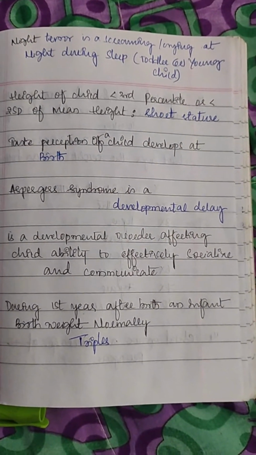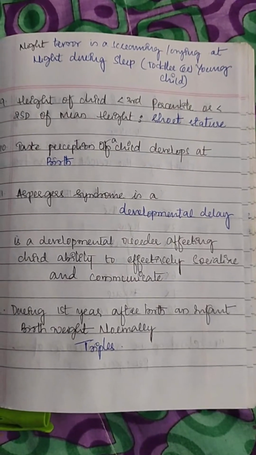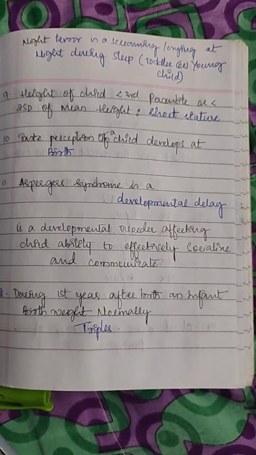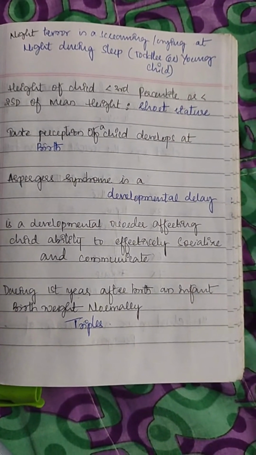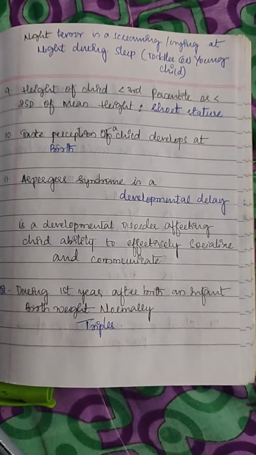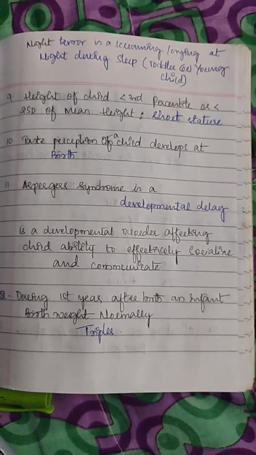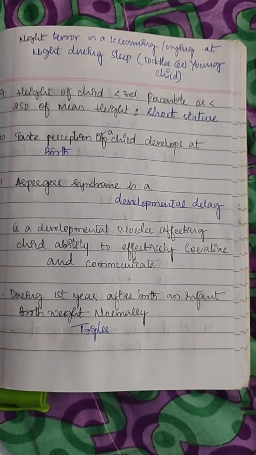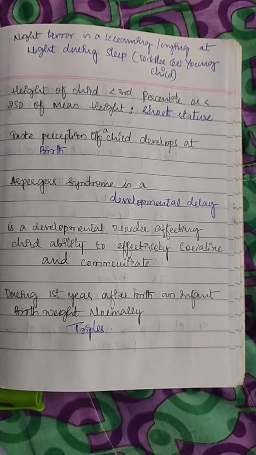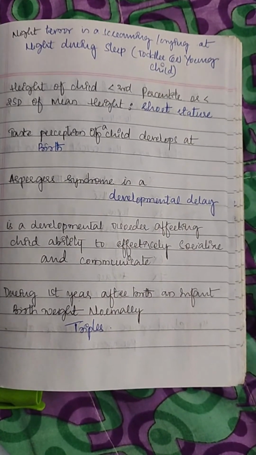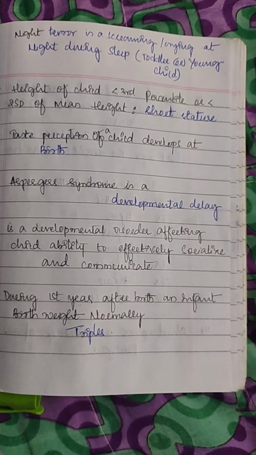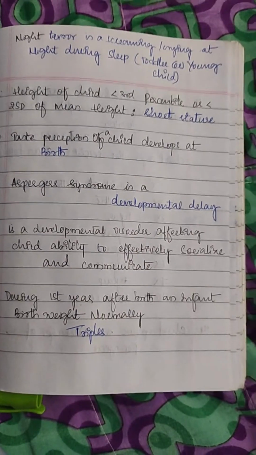Then Asperger's syndrome is a which delay? Asperger's syndrome is a developmental delay. The next one: Asperger's syndrome is a developmental disorder affecting the child's ability to effectively socialize and communicate.